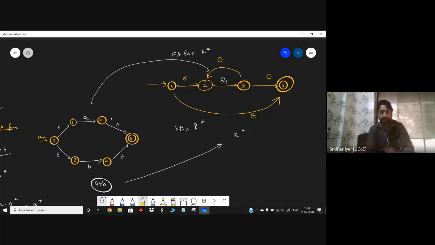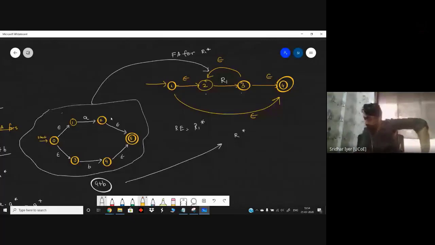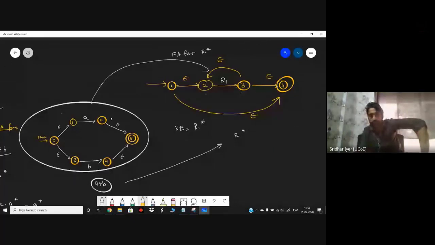If A plus B is your R1, try to substitute the entire diagram of A plus B into R1. So whenever you have the transition from 2 to 3, between 2 and 3, you have to fit in this particular diagram. You're understanding what I'm explaining? Yes or no? I'm just giving you a scenario where R1 has to be considered as A plus B. Why so? Because now I'm asking you to construct A plus B star or A plus B closure. This particular diagram on the right hand side is all about R1 closure.